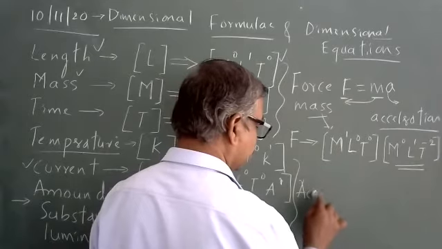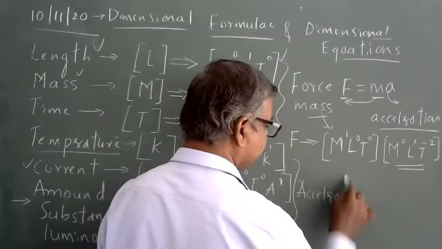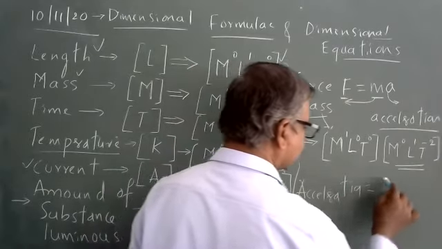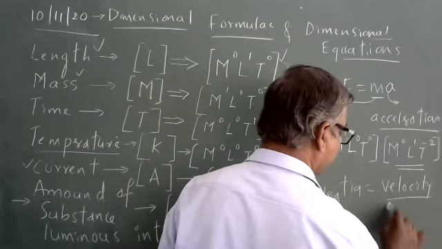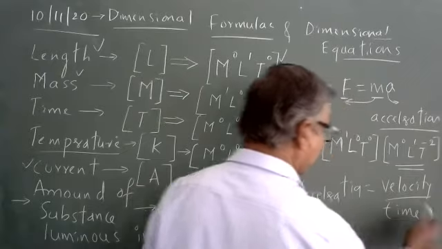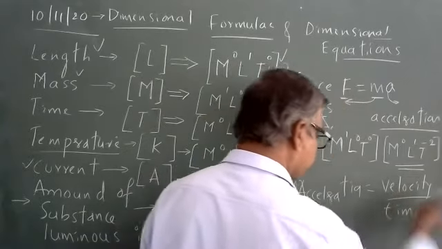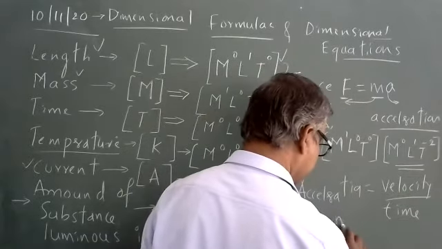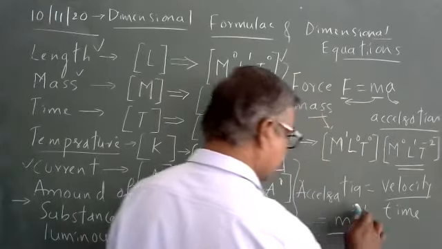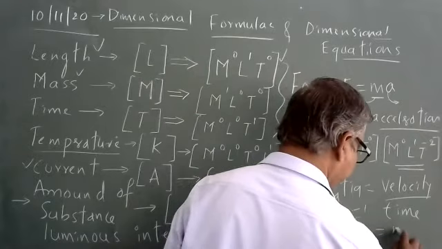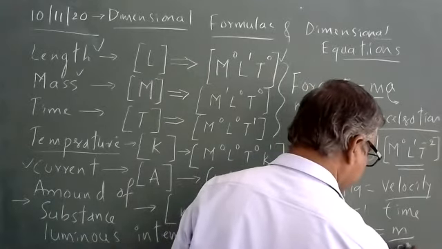Acceleration is equal to velocity divided by time. Velocity means meter per second. This time means second. So it becomes meter per second square.